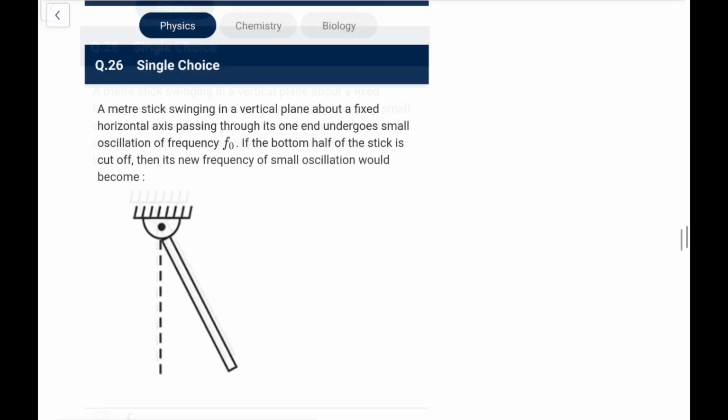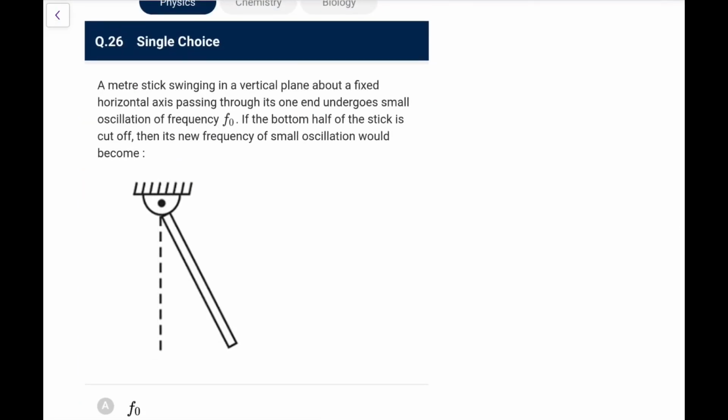Next one. A meter stick swinging in a vertical plane about a fixed horizontal axis passing through one end undergoes small oscillations of frequency f0. If the bottom of the stick is cut off, then its new frequency of small oscillation would become? Now, in this case you directly know the time period. This would be like a simple pendulum. So we write time period is 2 pi under root I by mgl. Here, what is I? I initially was ml square by 3 and length was L.